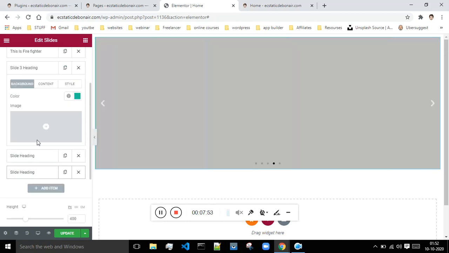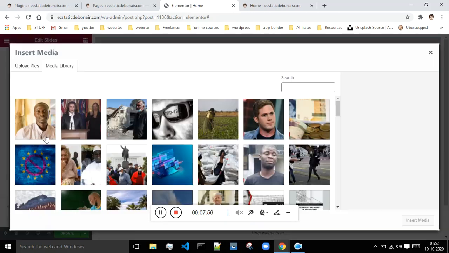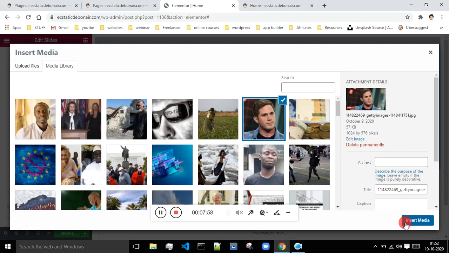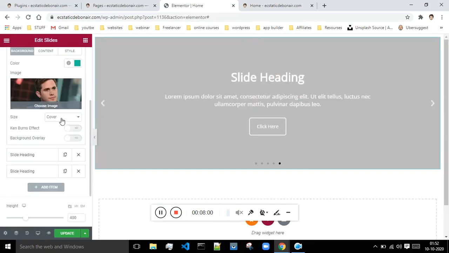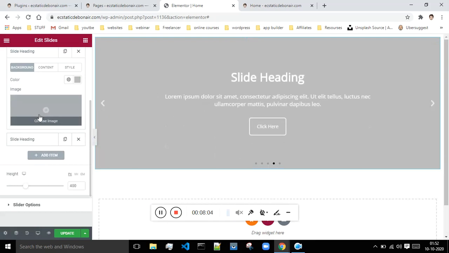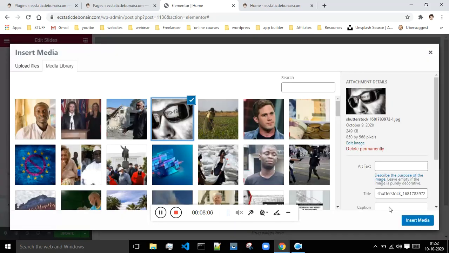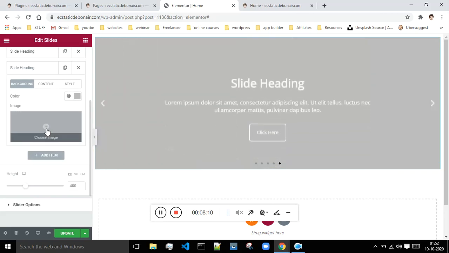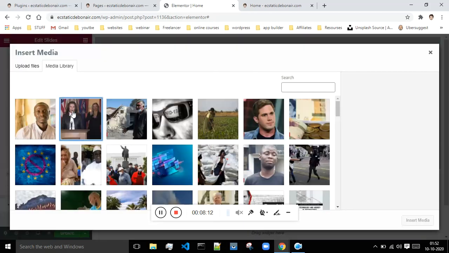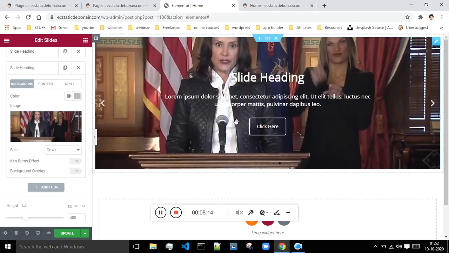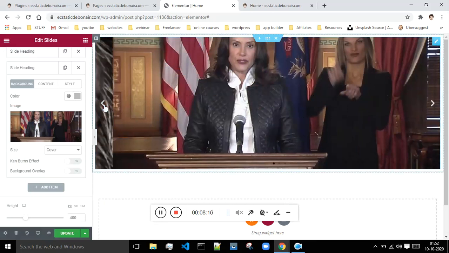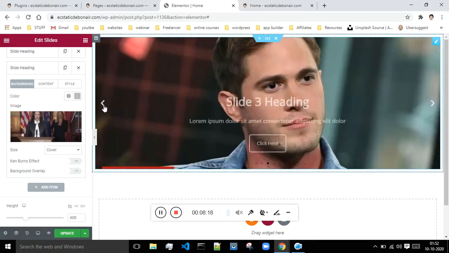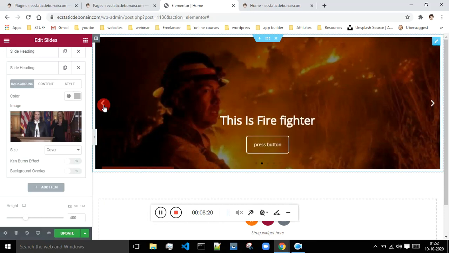Now let's go to the third slide. Rest everything is same, just select some random options. This is the fourth one. Okay, so now as can be seen, my slider is ready, and this is how you can put a slider in for your website.